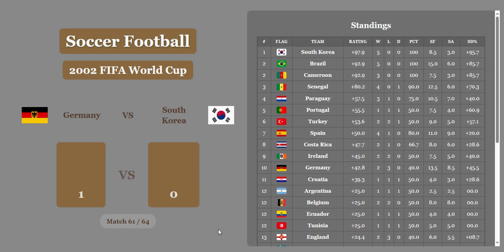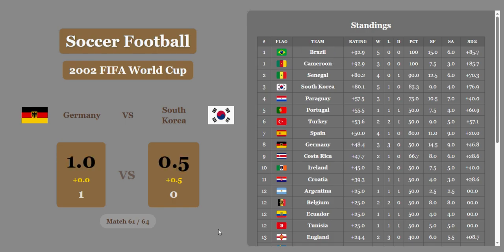Germany versus South Korea. Oh, Germany stops South Korea's crazy run. And that's going to take South Korea down to 3rd and Germany up to 8th. But what a run it was. Now Brazil and Cameroon tied in 1st.